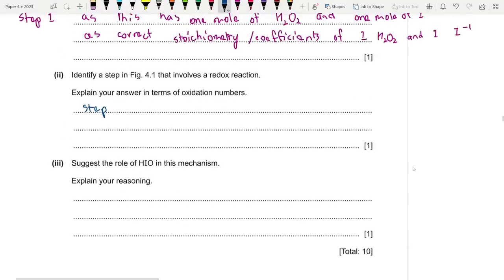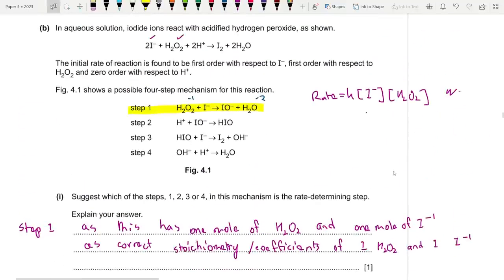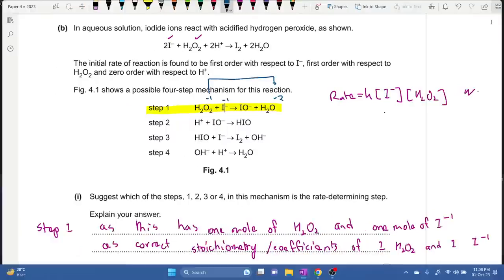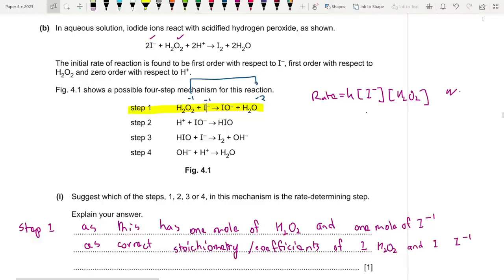Why? Firstly, because the oxidation number of oxygen changed from -1 to -2. And also look at the oxidation number of iodide. It changed from -1. And look at the oxygen over here, it is -2, but iodine has an oxidation number of +1.